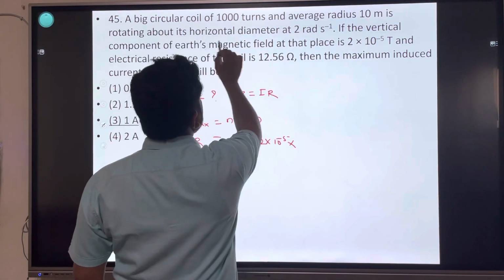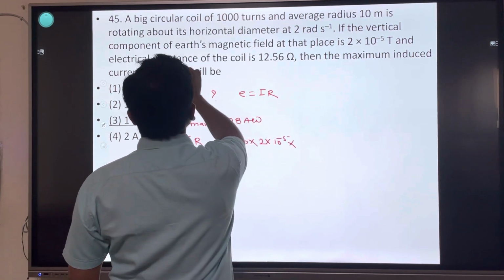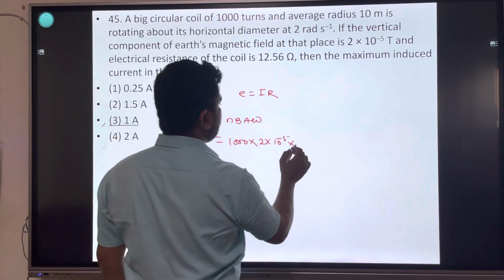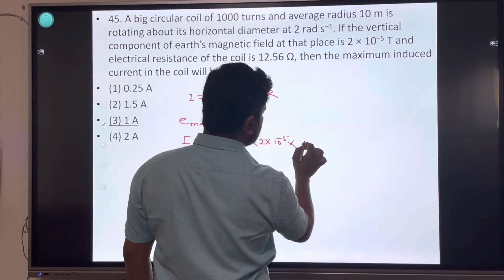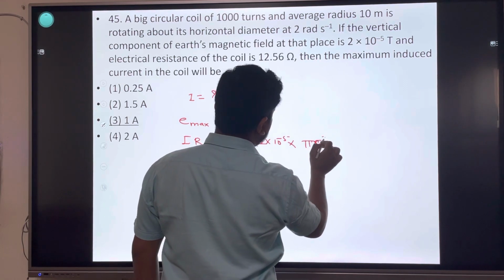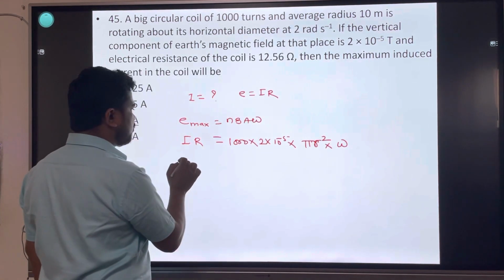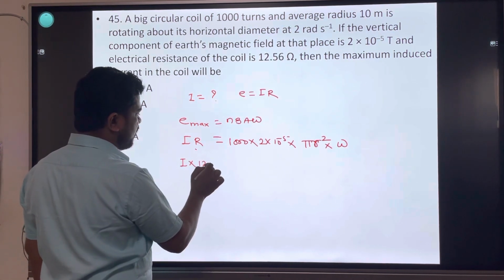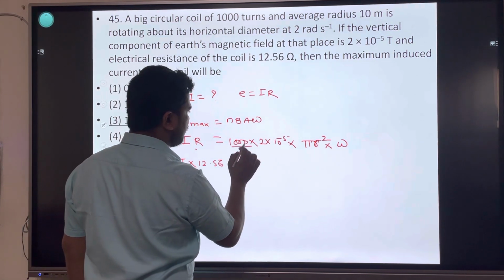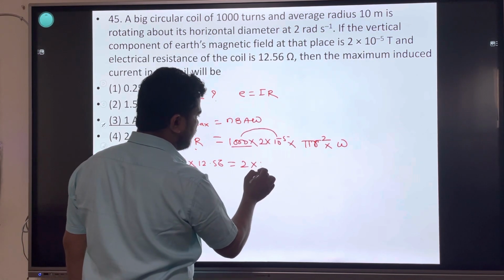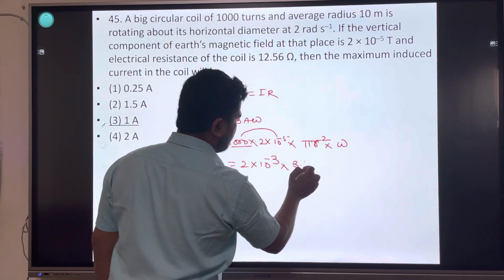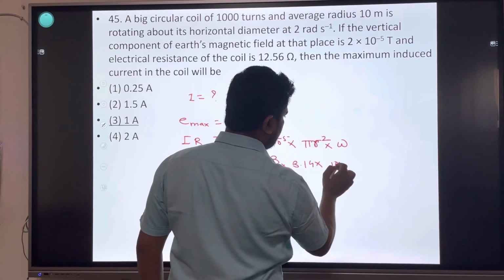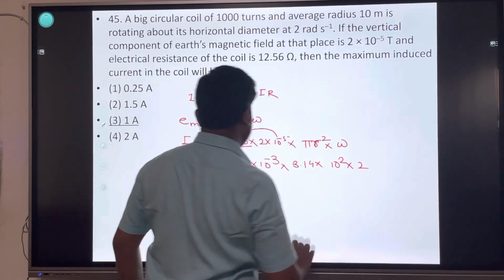Area is pi r square, average radius, into ओमेगा. वैल्यूज पुट करो. करंट नहीं मालूम, रेजिस्टेंस है, रेजिस्टेंस 12.56 is equals to 2 into 10 raised to minus 3 into pi 3.14 into average radius है 10 meter, 10 square into omega 2.